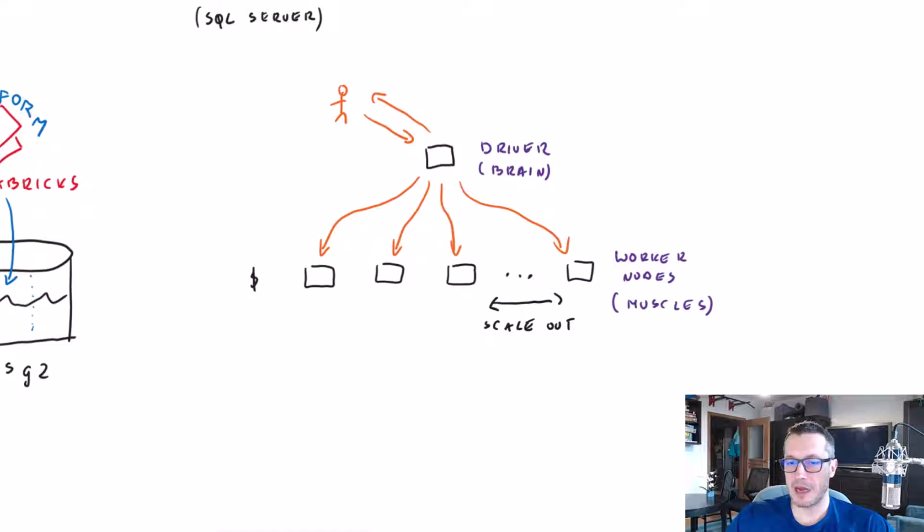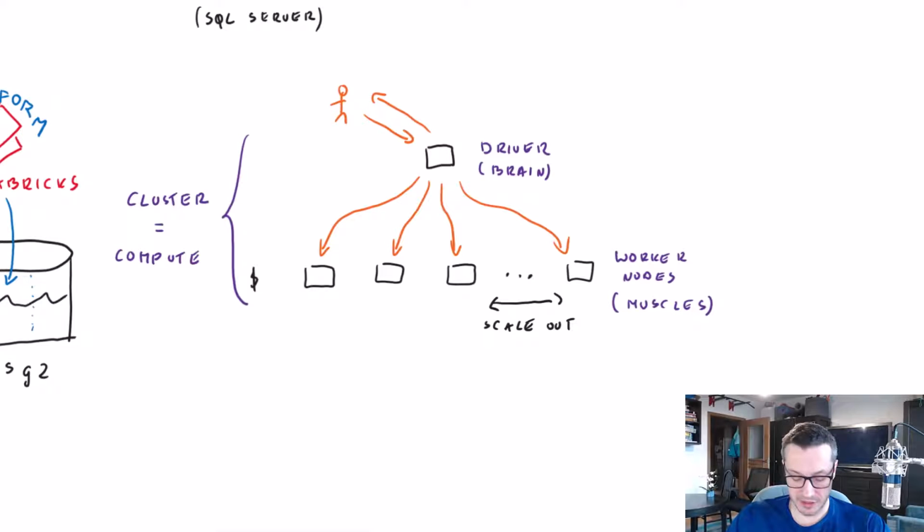That's how Databricks looks. That's how Spark works. And the stuff that I just drew, this driver brain and worker nodes, is simply our cluster that we'll use to run our queries and our transformations. You can think of a cluster as our compute layer. And we'll provision a cluster quite soon.